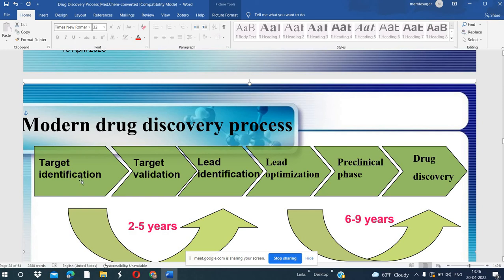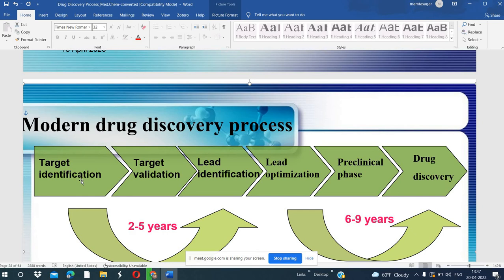So in target identification, we identify the target molecule. There may be multiple targets, more than one target, but we have to identify the drug target. The target means what is the cause of the disease. We have to identify that target molecule. Initially we can have more than one target. After the analysis, after the laboratory testing, after doing the research, we can discover which one is the target molecule.